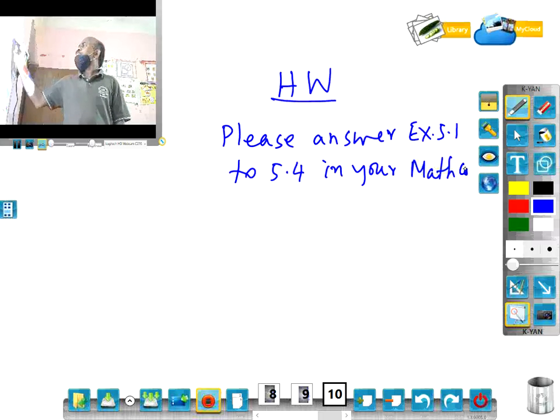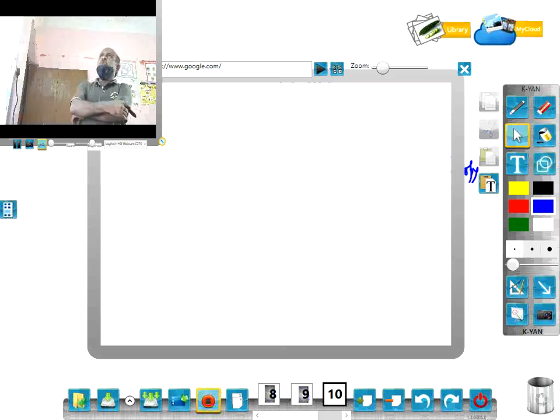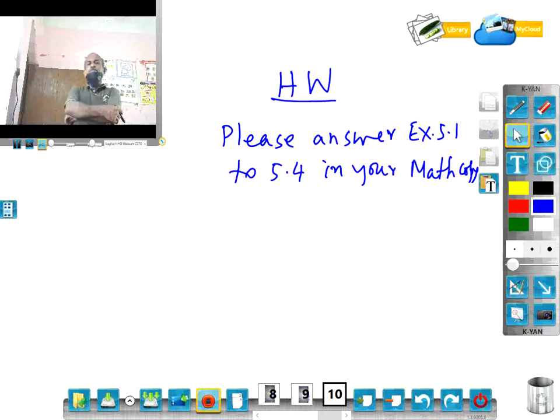But before doing, please read the lesson totally. Understand the rules, various steps, what is division, what is dividend, what is divisor, what is quotient, what is remainder, what are the methods of long division, short division, everything. You first read one by one and start doing one by one from exercise 5.1 to 5.4.